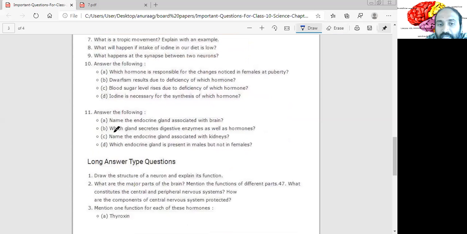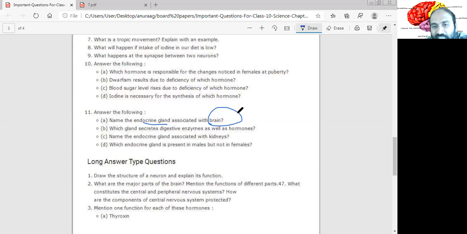Answer the following. Name the endocrine gland associated with the brain. In the brain you have actually hypothalamus, then pituitary and pineal. So any one among them. It will be better if you write pituitary because pituitary is actually the gland which functions as an endocrine gland. Okay, so most preferred answer here will be pituitary, but pineal and hypothalamus are also correct.